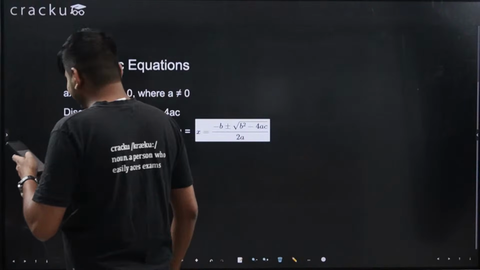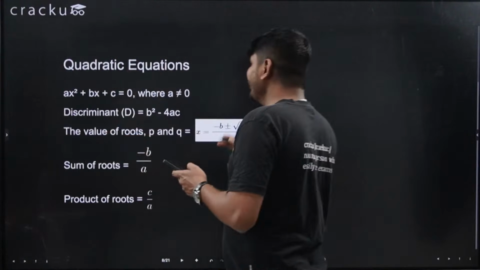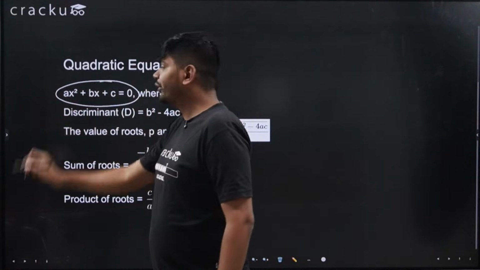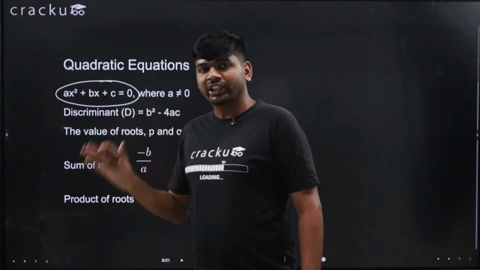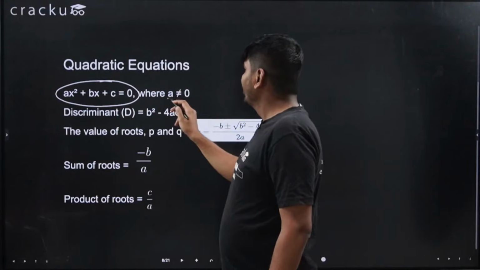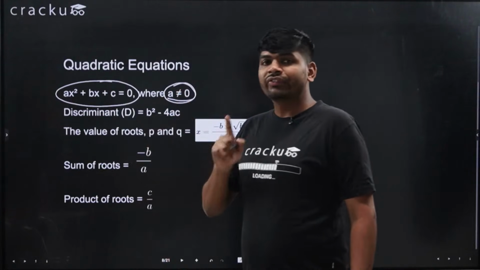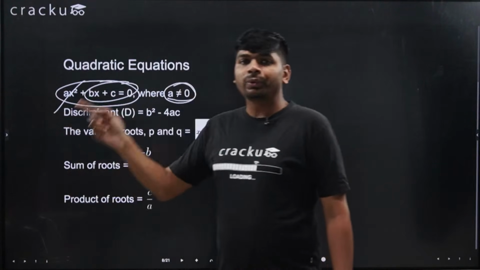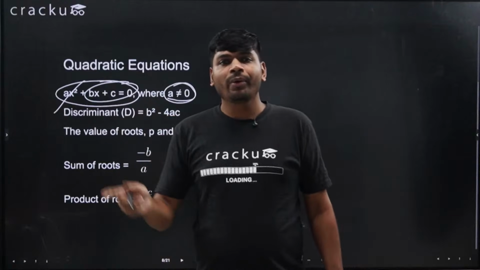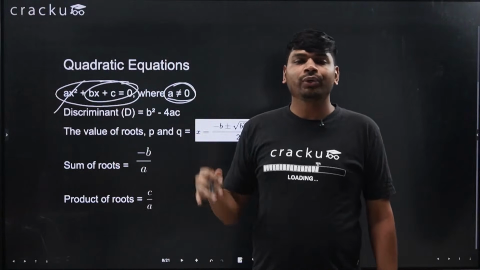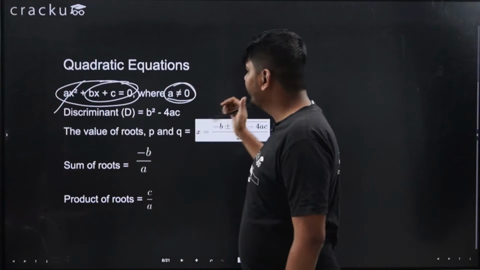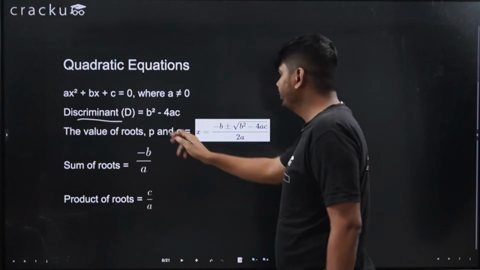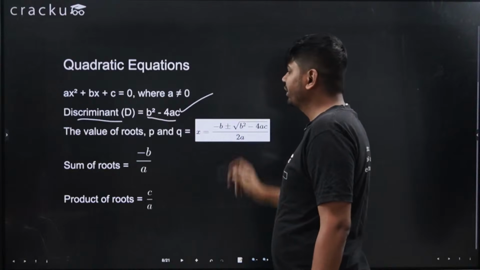More scared than excited. Okay, so we were discussing quadratic equations. A quadratic equation is ax square plus bx plus c is equal to 0. This is the standard form of a quadratic equation. What is a? A should not be equal to 0, because if a is equal to 0, then this term will become 0 and this is a linear equation. So to have a quadratic equation, the coefficient of x square must not be equal to 0. Then only we will say this is a quadratic equation. What is the discriminant? The discriminant formula is b square minus 4ac. This is called the discriminant.